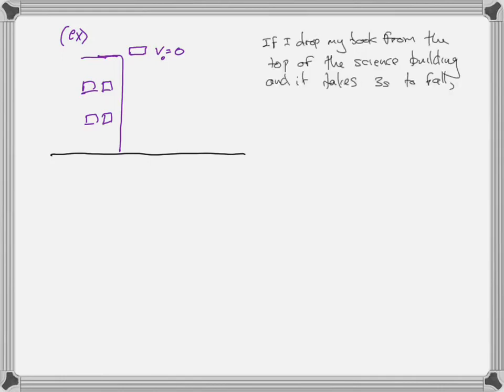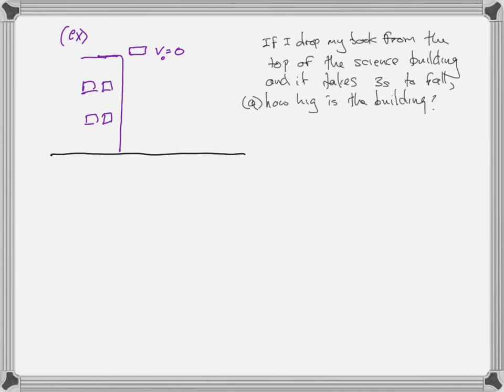Okay, let's do a kinematics example using gravity. Let's say that I want to figure out how tall the physics building is, or the science building is, Martin. So in order to do so, I'm going to go up to the top of the building and drop my physics book off. I'm going to drop it from rest, at least to start with. Let's drop it from rest, and let's time how long it takes. And if it takes 3 seconds to fall to the ground, then how high is the building?